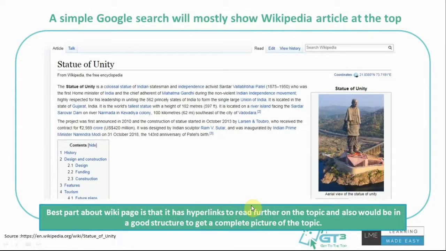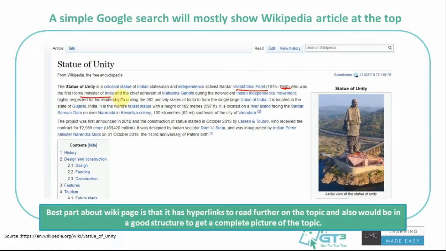A simple Google search will mostly show the Wikipedia article at the top, and I personally believe that Wikipedia is the best place to start reading on a particular topic. Statue of Unity, it will throw you all the facts. The statue of Indian activist Sardar Vallabhbhai Patel, who was alive till 1950, was the first Home Minister of India.